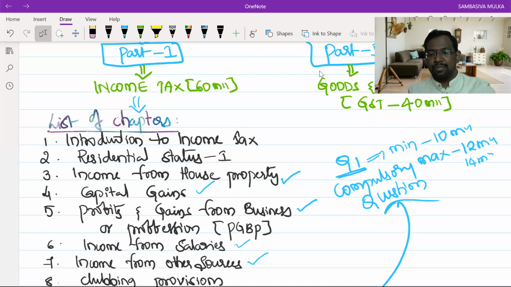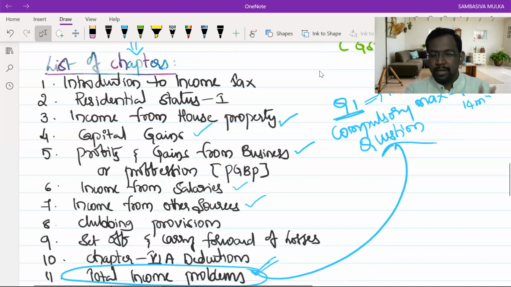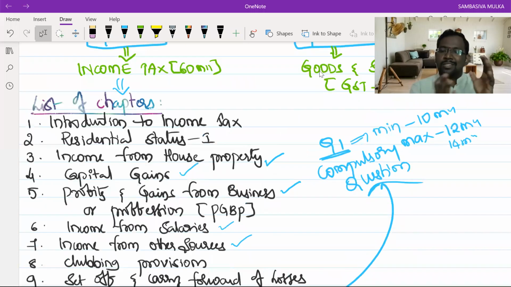So the lengthiest question is total income problems, which contains the provisions from all the chapters. It contains provisions from capital gains, PGBP, income from salaries, house property, income from other sources, deductions. So it is a consolidated problem.